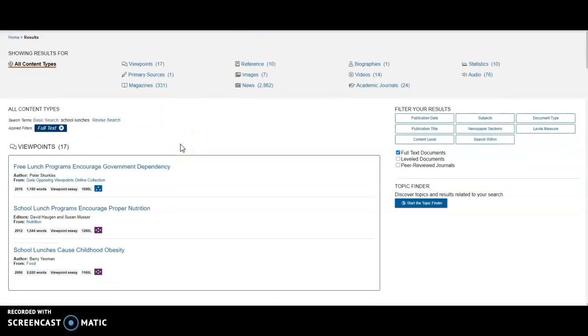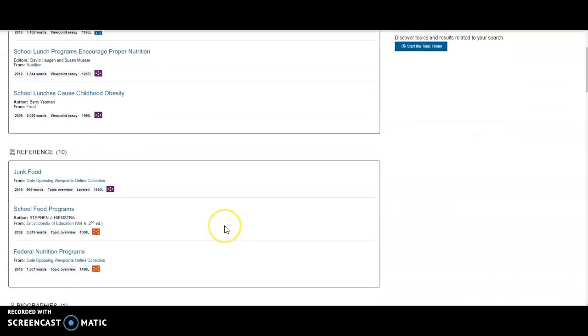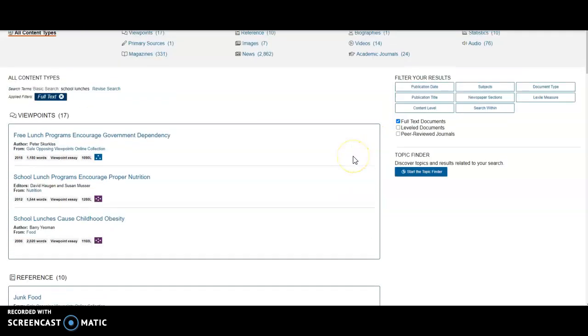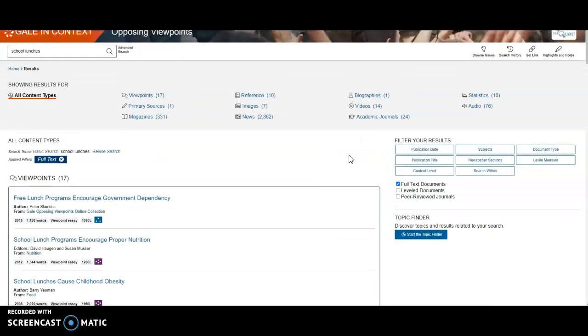"Free lunch programs encourage government dependency." So that would be people that are against school lunches, most likely. "School lunch programs encourage proper nutrition." That's going to be a viewpoint of being for school lunches. So it gives you a chance to read on both sides of the issue and kind of determine what is your belief, what are you thinking, and what do you want to adopt as your belief. Did you believe one way at the beginning and now you see a different point of view, and so you think, oh well, maybe I need to think about this differently.